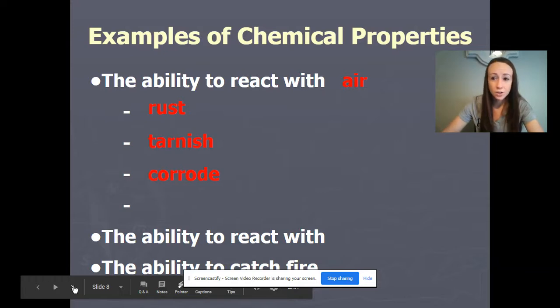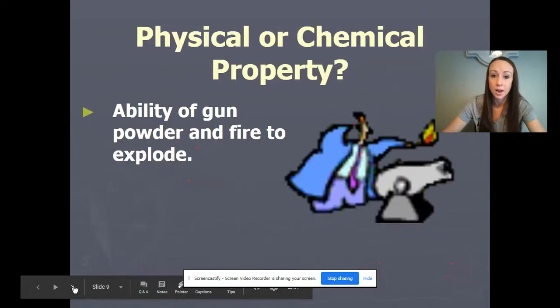We know car batteries can corrode, and food can rot. Or we can look at how it can react with water or different acids. And the other chemical property was flammability, the ability for a substance to catch fire. Now, when we look at these chemical properties, the matter does not stay the same. We have a chemical reaction that's involved, and we have a new substance that's going to be created.